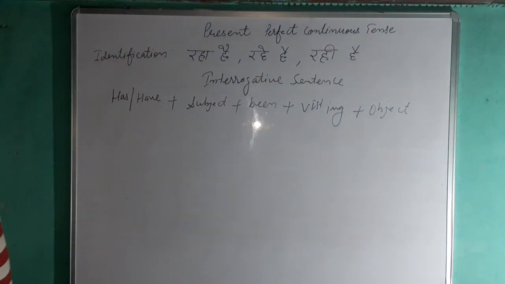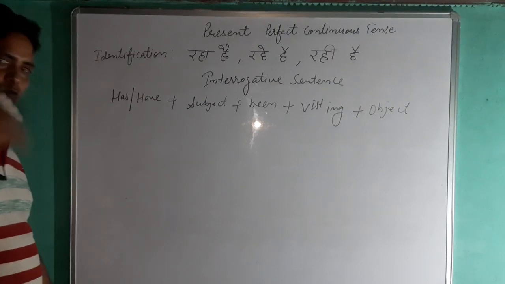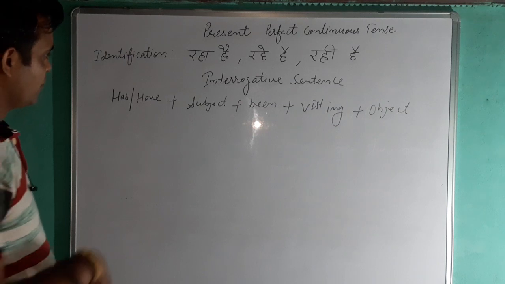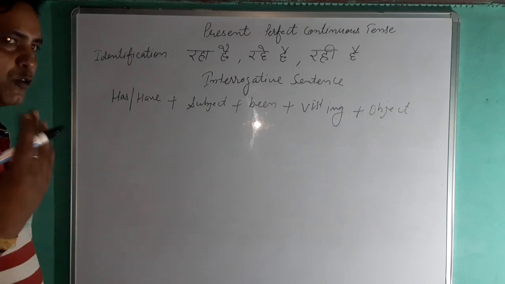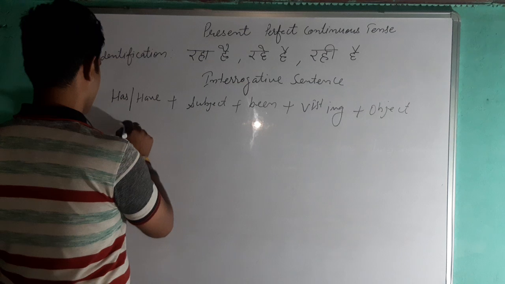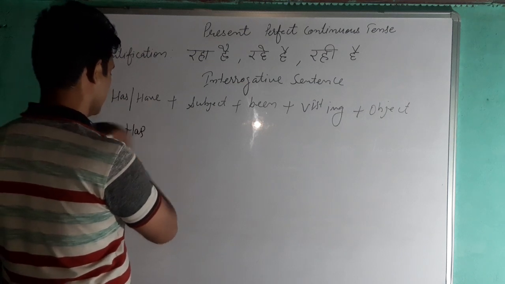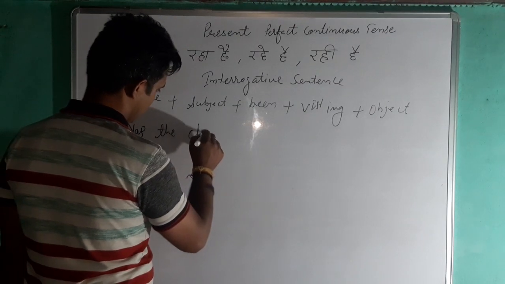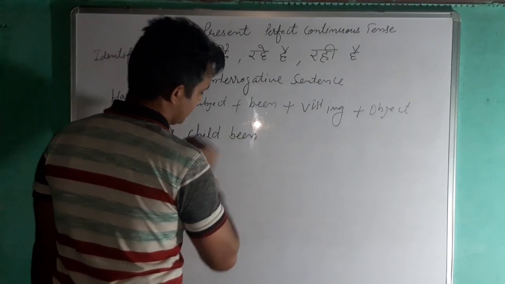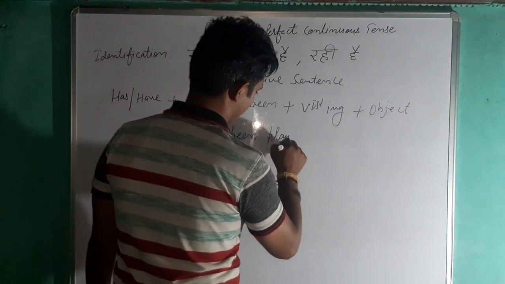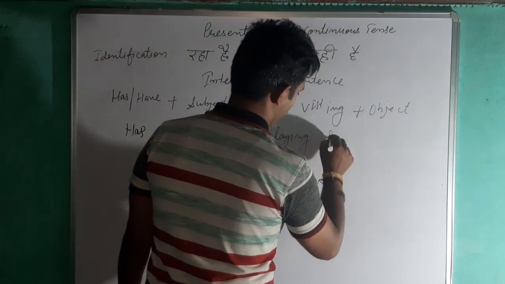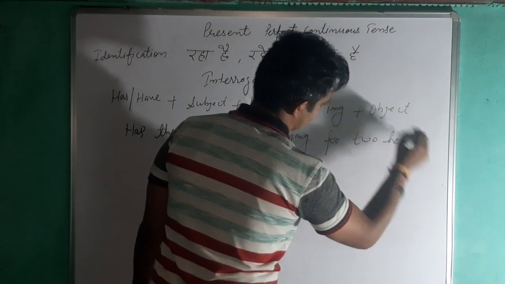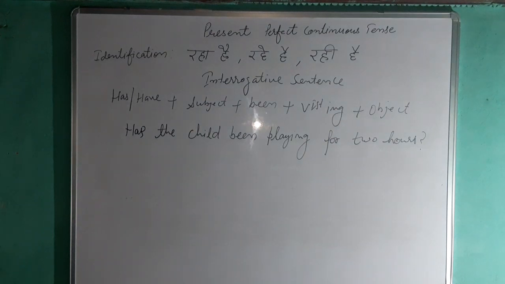So this is the pattern. Here you can convert the sentence again. What was our sentence? The child has been playing for 2 hours. So you can convert that in order to ask the question: Has the child been playing for 2 hours? Sign of interrogation at the end.